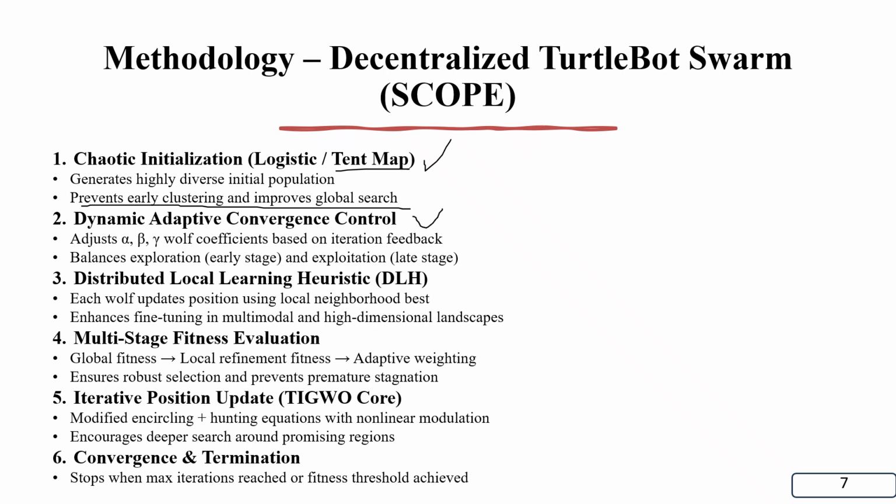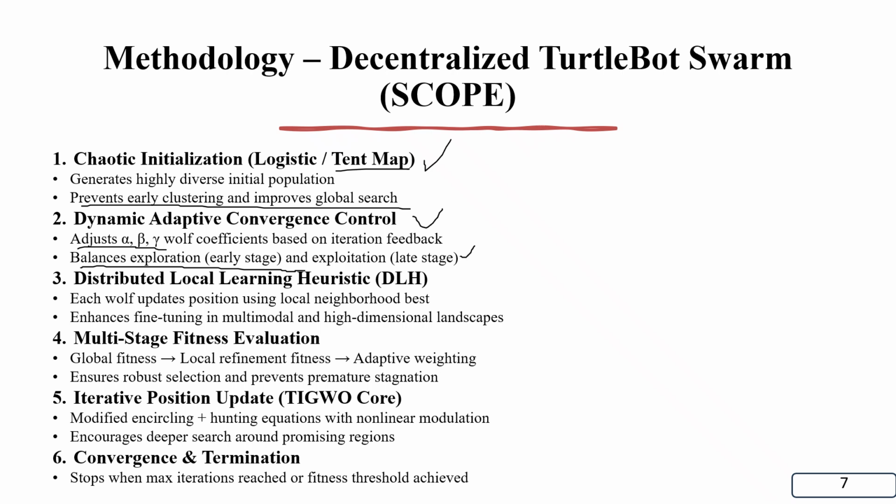The second step was to implement dynamic adaptive convergence control, used to adjust the three parameters, alpha, beta, and gamma wolf coefficients, based on iteration feedback. This also balances exploration in the early stage and exploitation in the late stage.